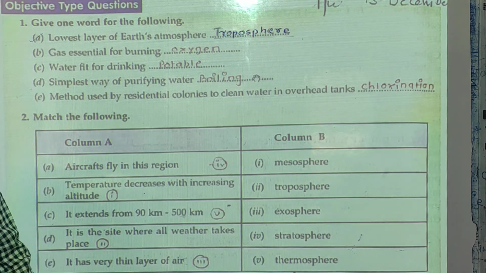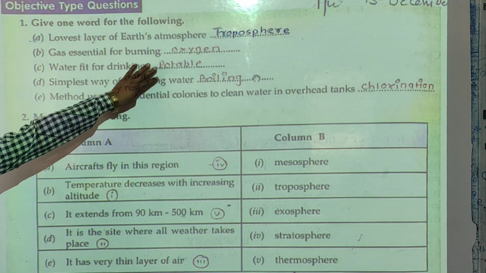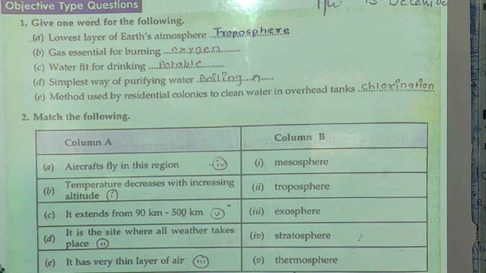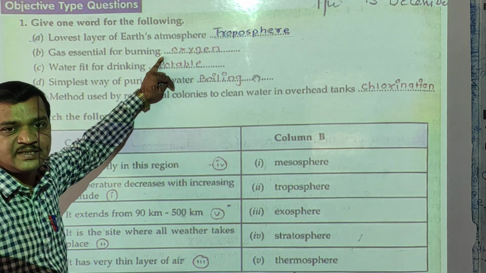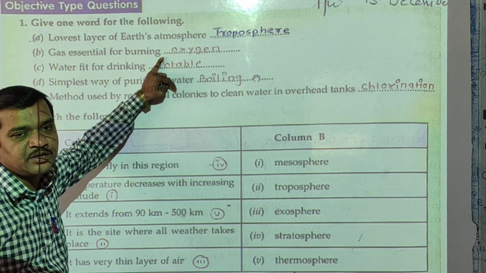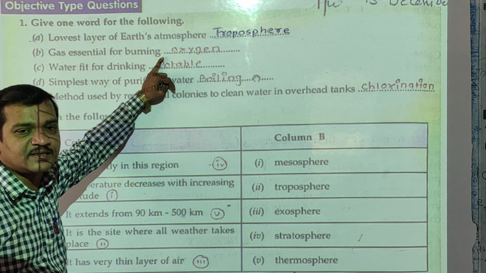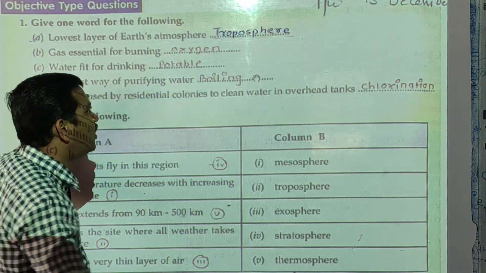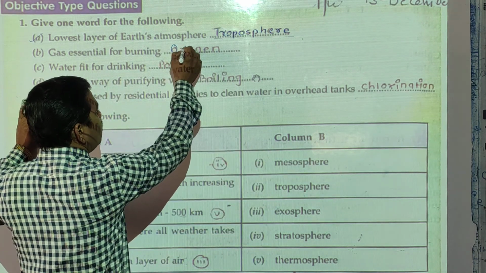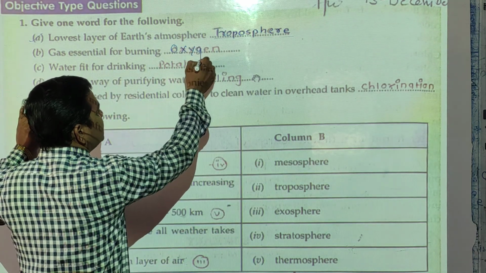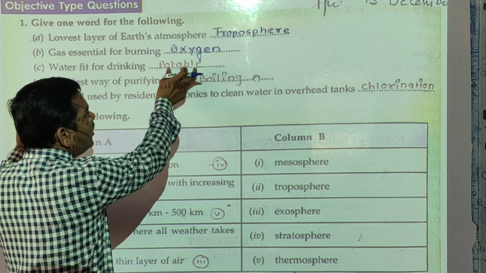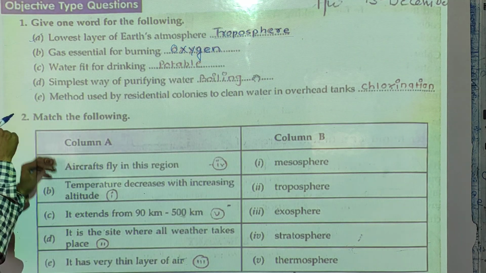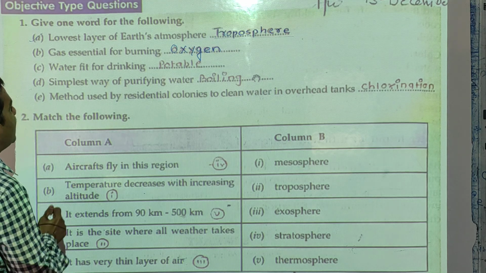Okay students? If words are not visible, I will write one more time. Gas essential for burning. Which gas is essential for burning? Oxygen gas is essential for burning. OXYGEN. These letters are not clear, so I am writing. Okay students, you can note this down.